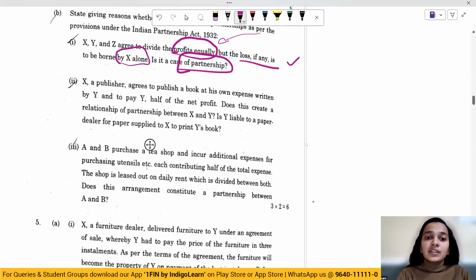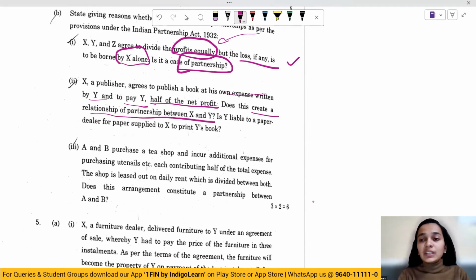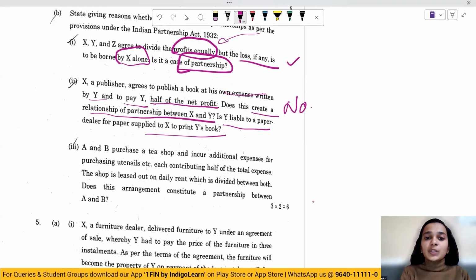X, the publisher, agrees to publish a book at his own expense written by Y and to pay Y half of the net profit. Does this create a relationship of partnership between X and Y? No, this does not create a relationship of partnership between X and Y. And is Y liable to pay to paper dealer for paper supplied to X? No, Y would not be liable here since there's no partnership coming into existence.